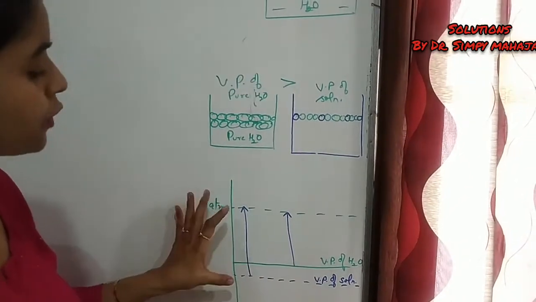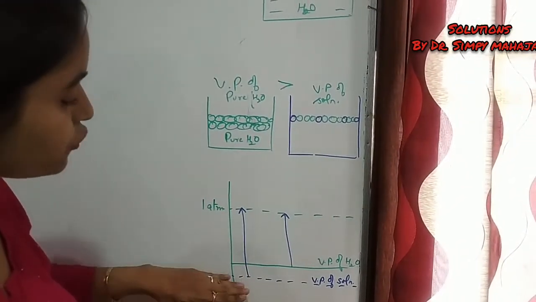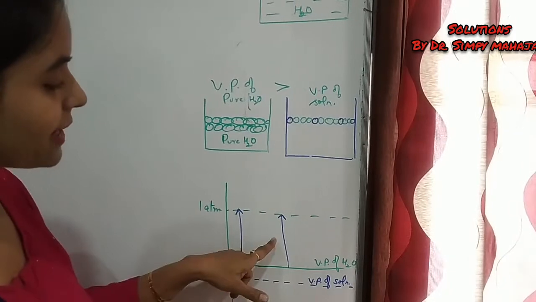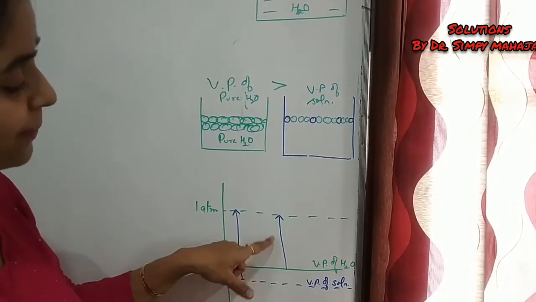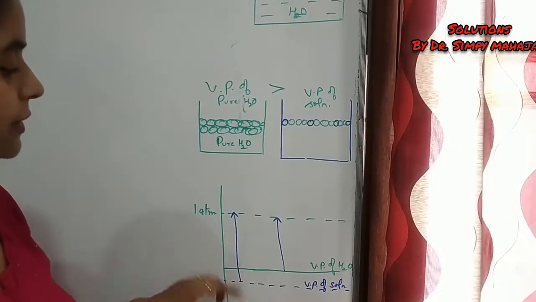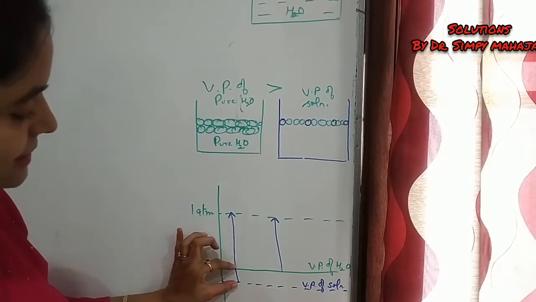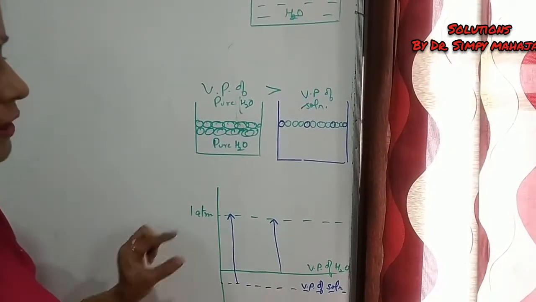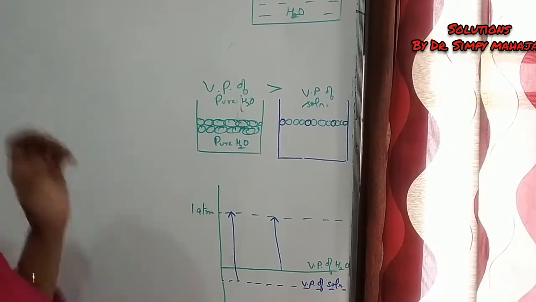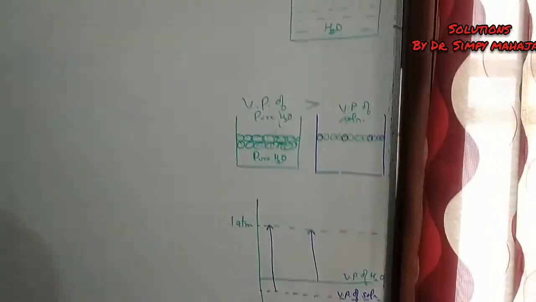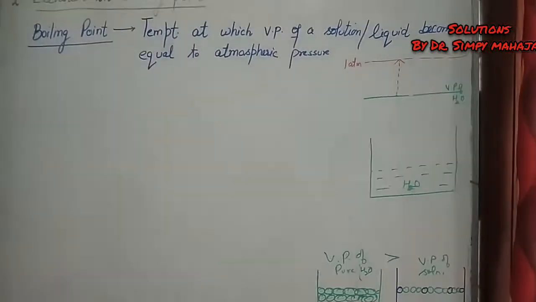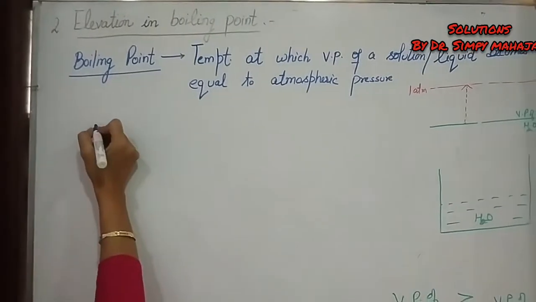It means in order to boil this solution, we have to supply more heat, whereas for water we have to supply comparatively less heat. This increase in the heat supplied is known as elevation in boiling point. We can explain it with the help of a graph.